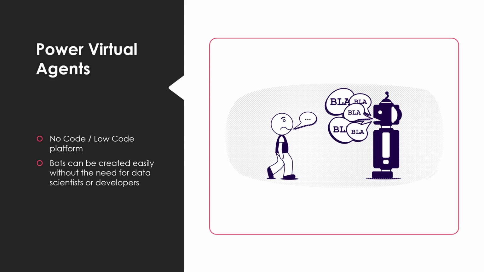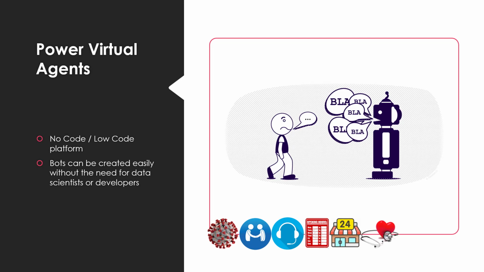Now, these bots can be created easily without the need of a data scientist or developer. Some of the ways that the Power Virtual Agent bots have been used in recent times have been in COVID-19 infection rate and tracking information, sales help and support issues, opening hours and store information, employee health and vacation benefits, and common employee questions for business. Now, these are some of the examples, but the use of it is very broad.